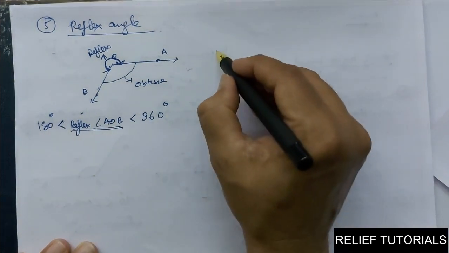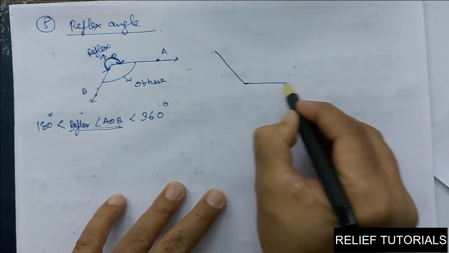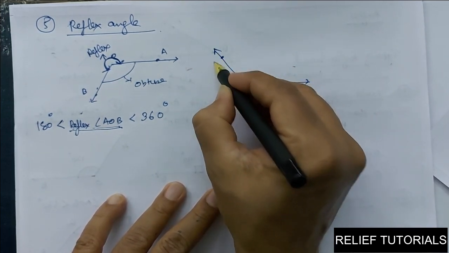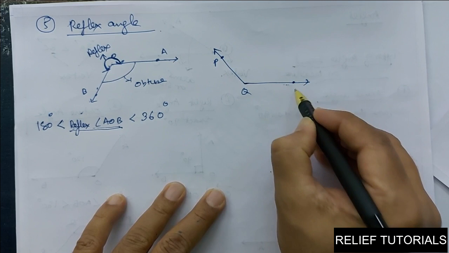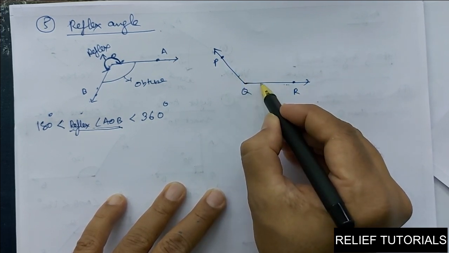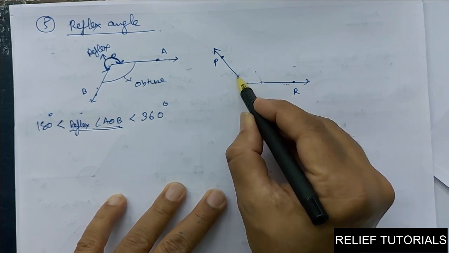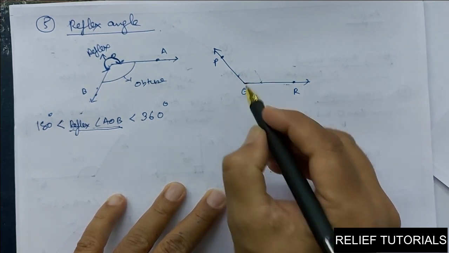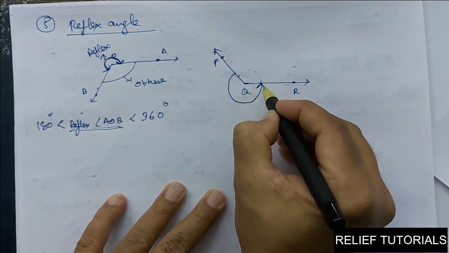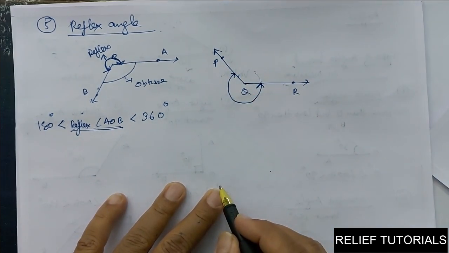If I draw this diagram, see what you can say. Here, if I say this is P, Q, R, is this reflex angle PQR? No. Why? Because just by observation of the diagram, you can say it is less than 180, so it is an obtuse angle. This other angle is reflex PQR. Have you got it?